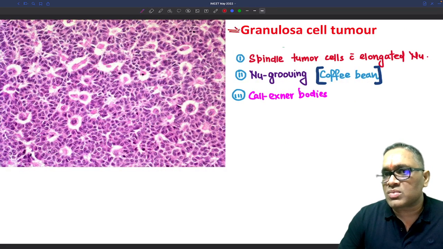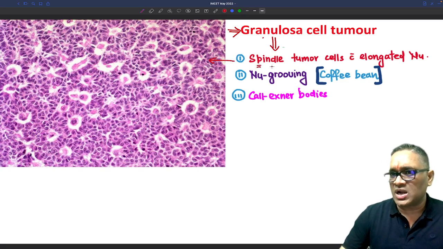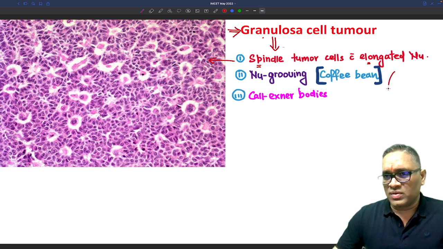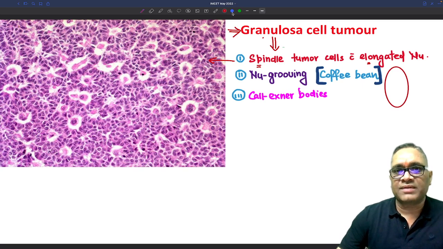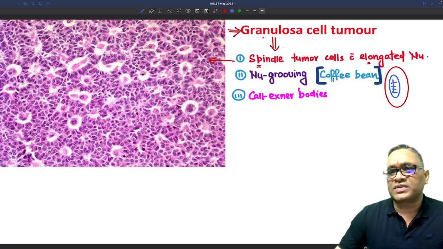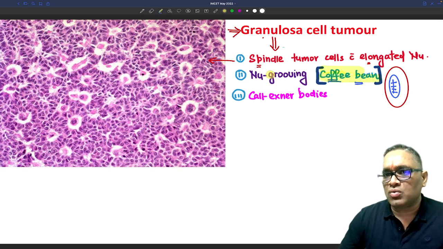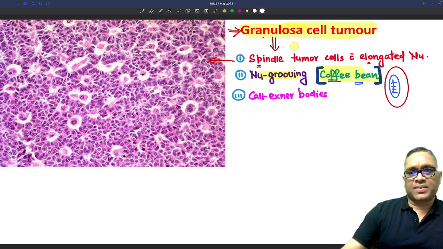In granulosa cell tumor, what are we going to see? It's an ovarian tumor. So it will have a spindle cell tumor. You can see all these are spindle tumor cells with elongated nuclei, right? When you see all these tumor cells, they have elongated nuclei, and the elongated nuclei will have grooving, which is also called coffee bean appearance. So that is also a question in exams. Coffee bean nuclear grooving is seen in which ovarian tumor? The answer should be granulosa cell tumor, right?